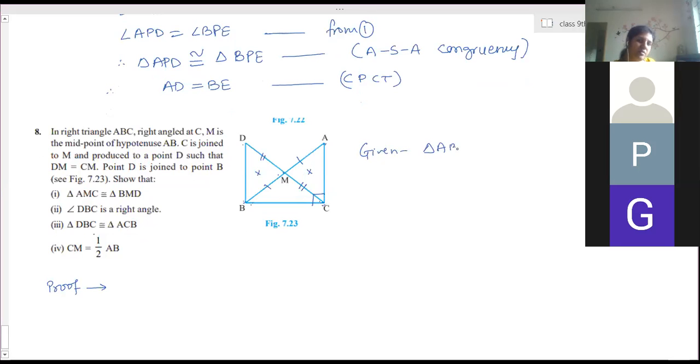Given triangle ABC, angle C is 90. CM is equal to DM. AM is equal to BM. That's it. Nothing else needs to be written. And these 4 points we have to prove.